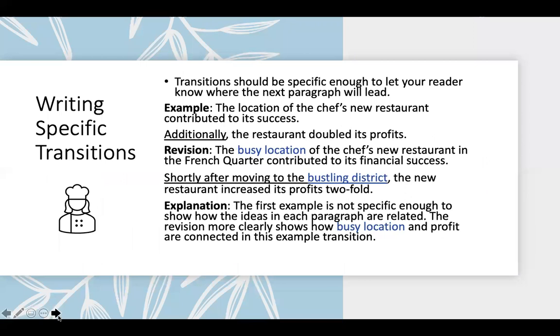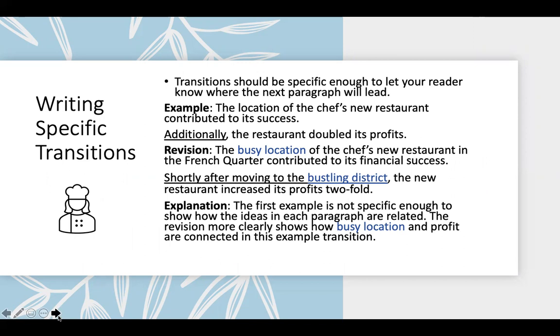Transitions should also be specific. This is a key component to writing a successful transition. They need to let your reader know where the next paragraph will lead. So in this example, we have the location of the chef's new restaurant contributed to its success. Additionally, the restaurant doubled its profits.